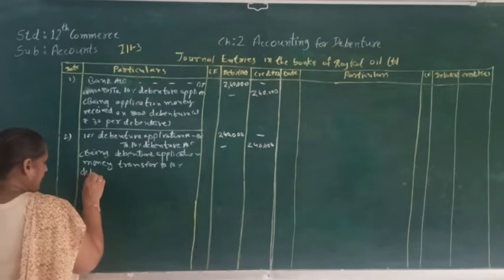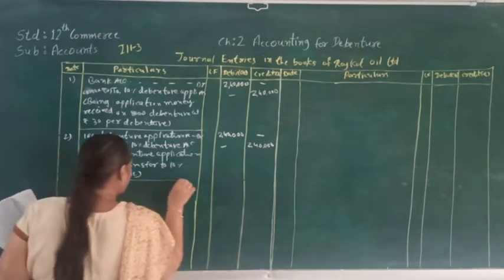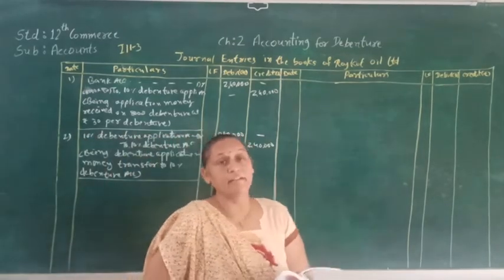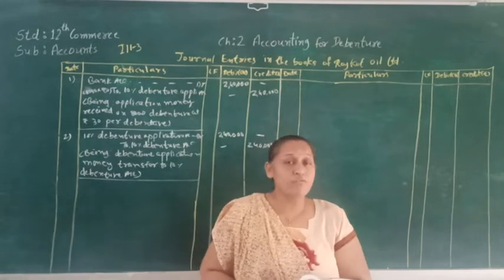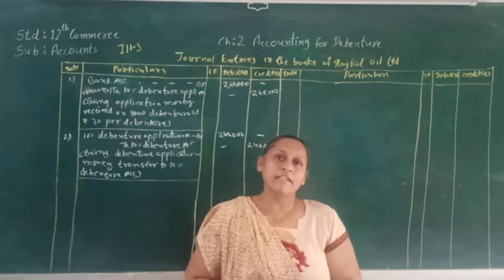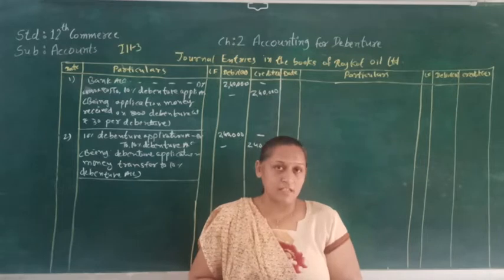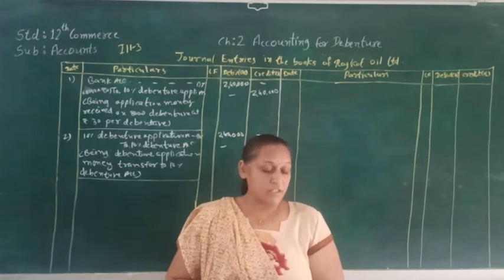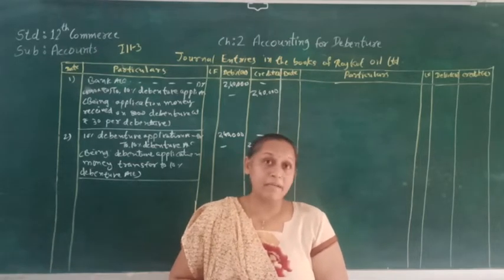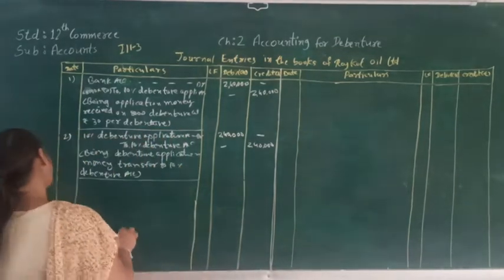Debenture account, for that. Now let's see the third journal entry. The third journal entry is of allotment, and as it is mentioned in the sum, the discount is supposed to be written off at the time of allotment. So here we are going to pass the journal entry: 10% debenture allotment account debit, discount on issue of debenture account debit to 10% debenture account. So that will be our third journal entry.